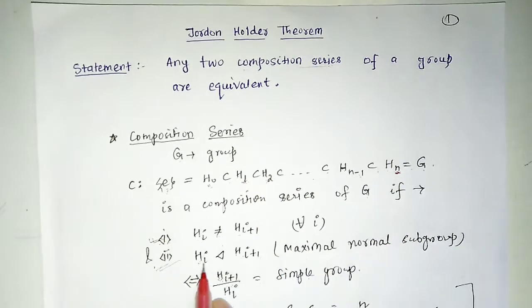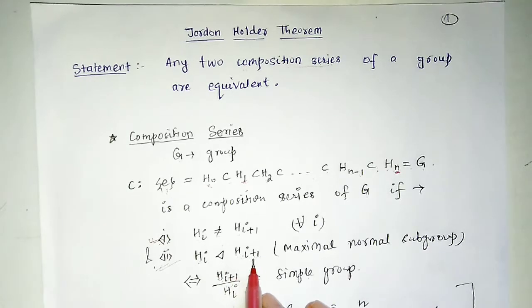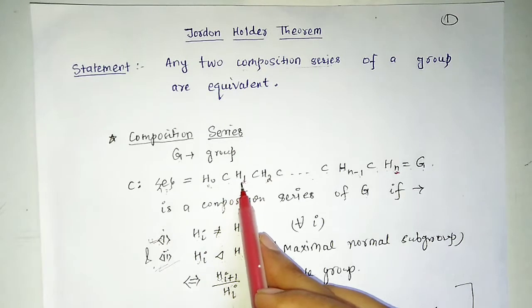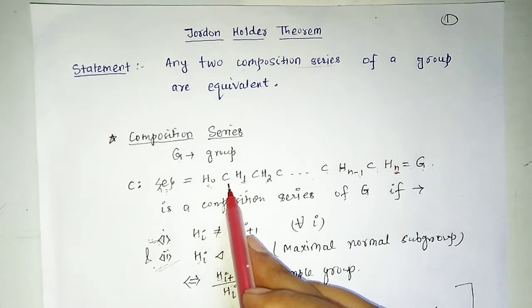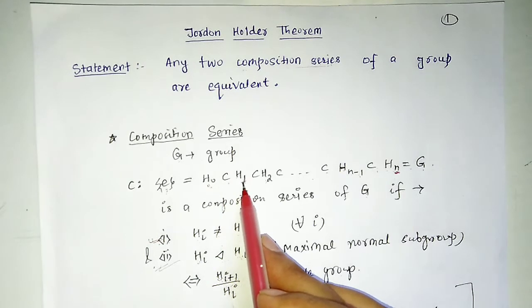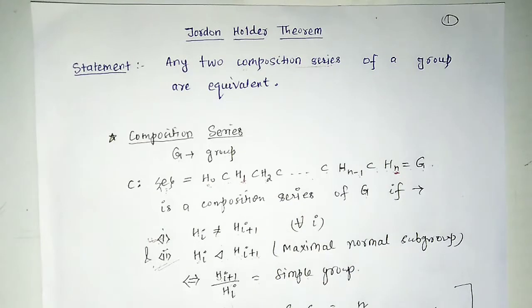And the second condition is Hi is a maximal normal subgroup of Hi+1. That means each subgroup is a maximal normal subgroup of the next subgroup. Like here H0 is a maximal normal subgroup of H1, H1 is a maximal normal subgroup of H2 and so on.